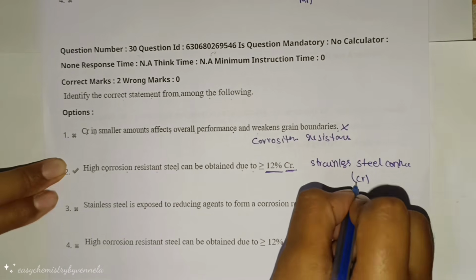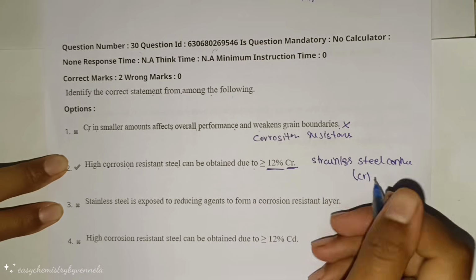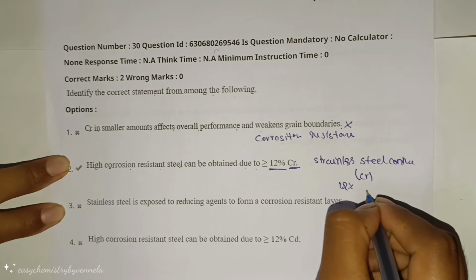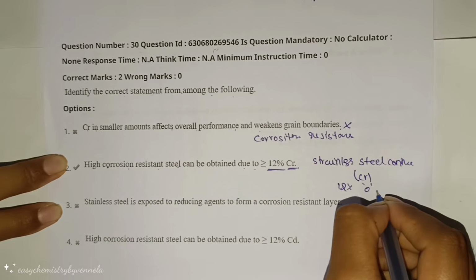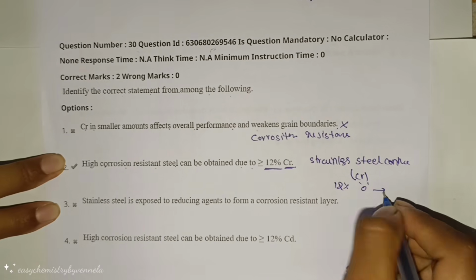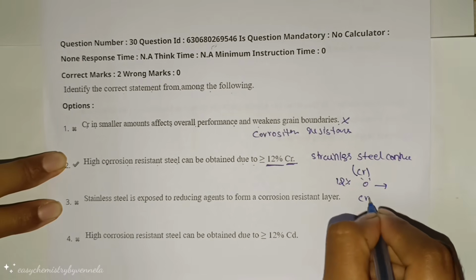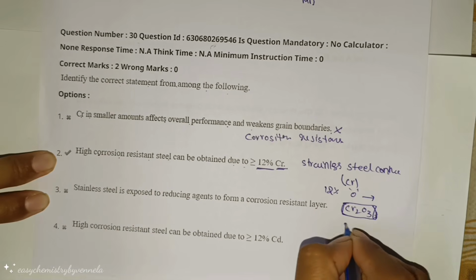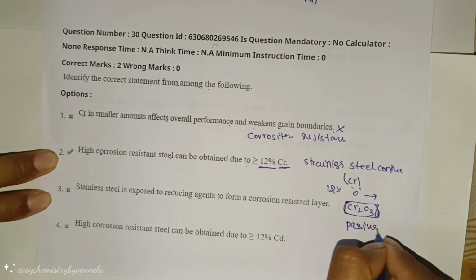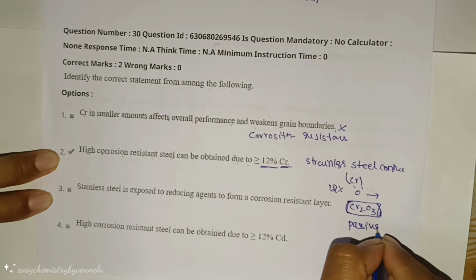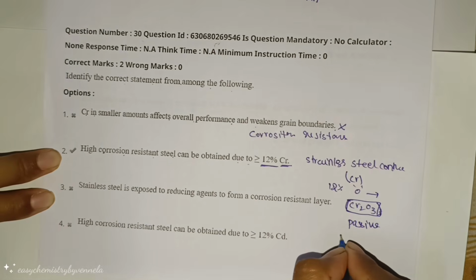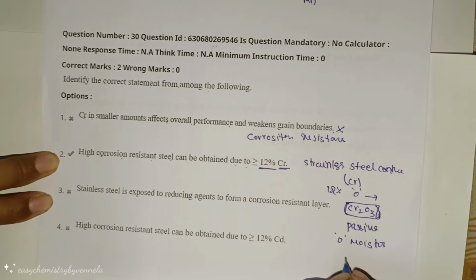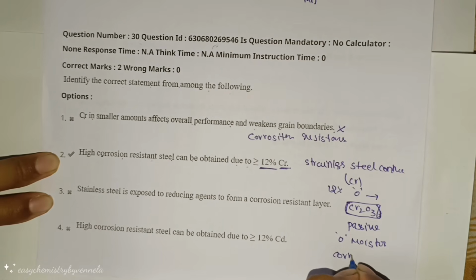mainly chromium. When the chromium content is about 12% or more, it reacts with oxygen and forms a thin, stable, adherent and protective chromium trioxide layer. It is passive and prevents further contact of the steel with oxygen, moisture and other corrosive agents.